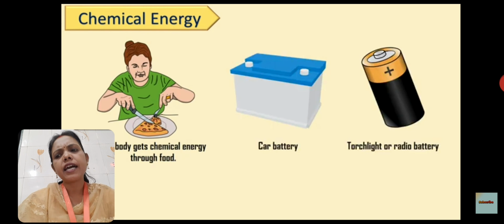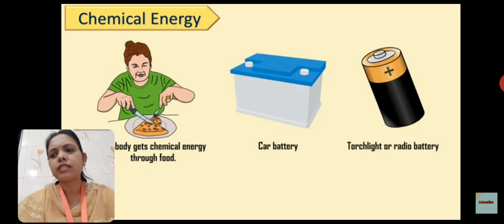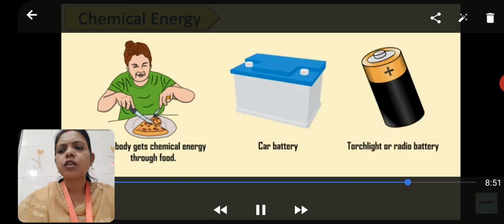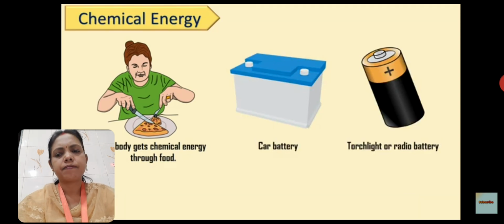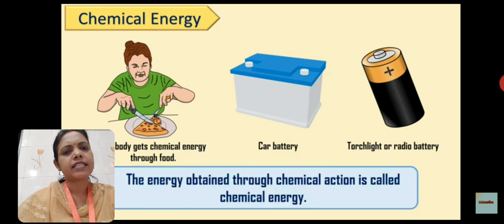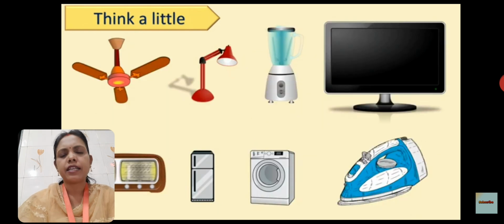Chemical energy exists in the car battery, radio battery, or the torch light, which gives some electrical energy. These are examples. The energy obtained through chemical action is called chemical energy.